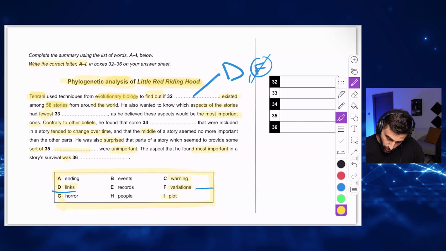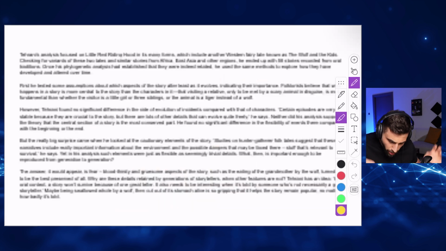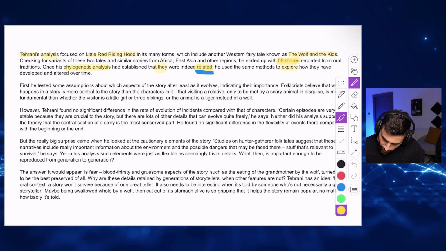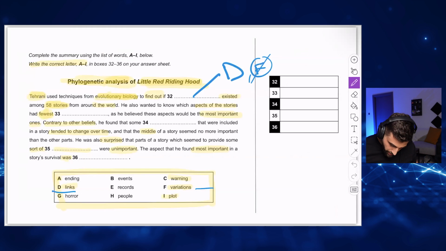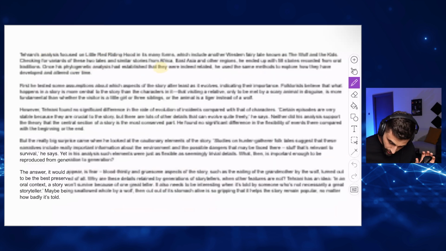He also wanted to know which aspects of the stories had the fewest. See here, the fewest? Fewest, the least, the minimum, the smallest, the shortest. This is what I'm looking for. What is that thing that was the smallest or the shortest or the minimum? Let me read. First, he tested some assumptions about which aspects of the story. Least. See? Least. Fewest. Okay. I found the answer.